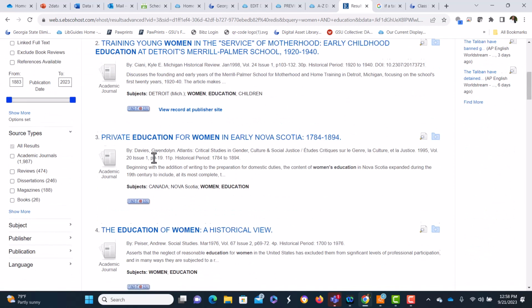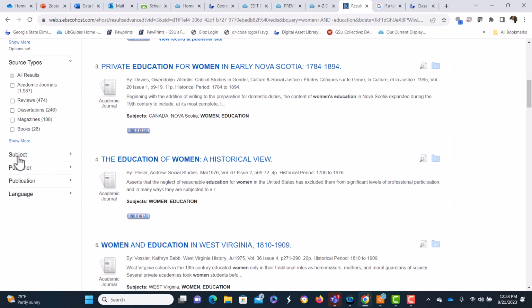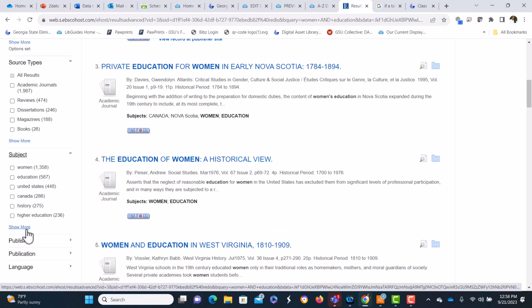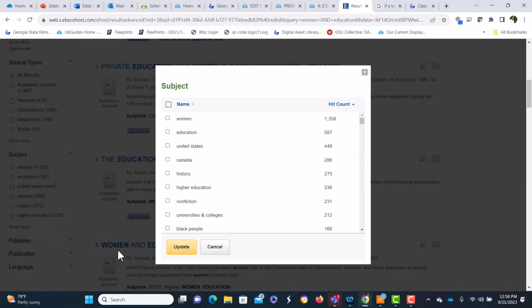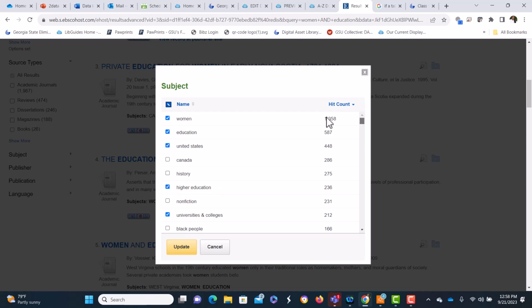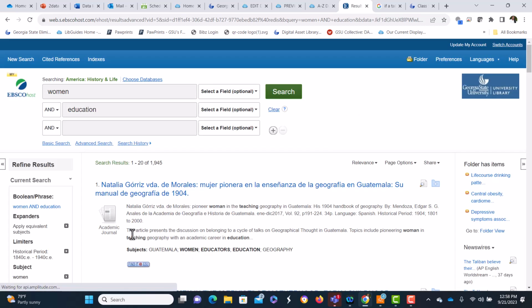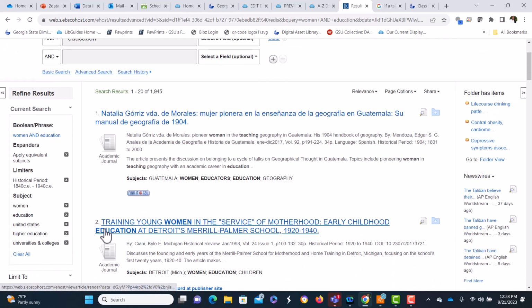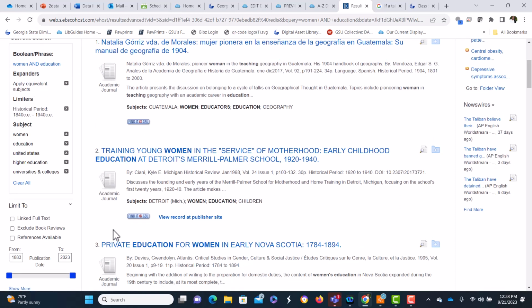That one looks promising, but let's go down here on the left and select subject. And we're going to look at all of the subjects so we can narrow that 3,000 results down even further. So women, education, let's narrow to United States, higher education, university and colleges. You can select as many or as few of these as you can, but I'm just going to leave it there for now. Okay, so that narrowed it down to pretty much in half.